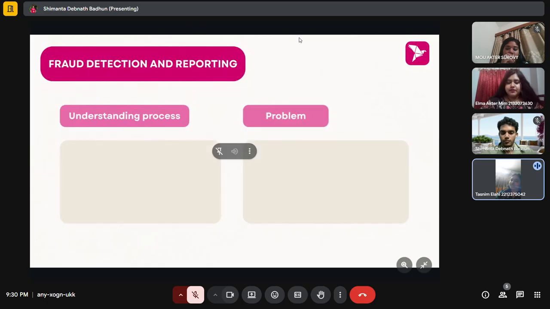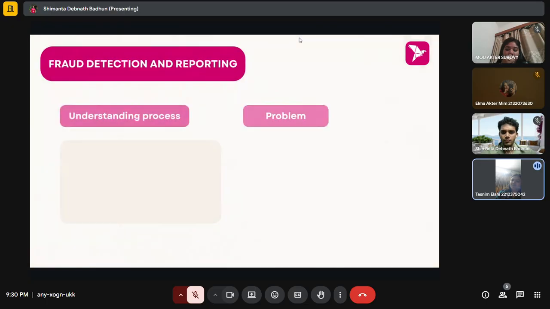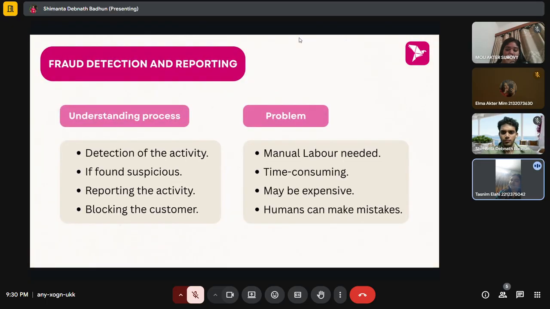Hi everyone, I'm Tasni Milahi and I'm going to talk about the fraud detection and reporting process that Bkash undergoes. What Bkash basically does is that they first detect the transaction activity and go through an analysis process. If they find that the activity is suspicious or unusual, they report it and block the customers. Now, a lot of hard work is needed to do this manually. It is also very time consuming and costly and may not be efficient too.